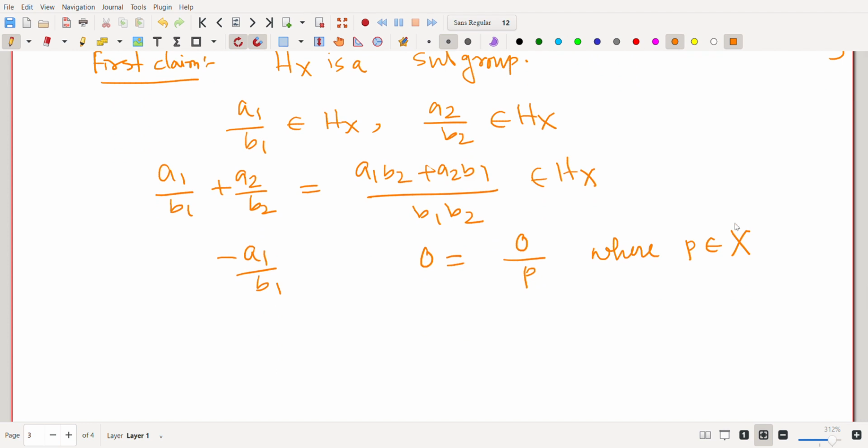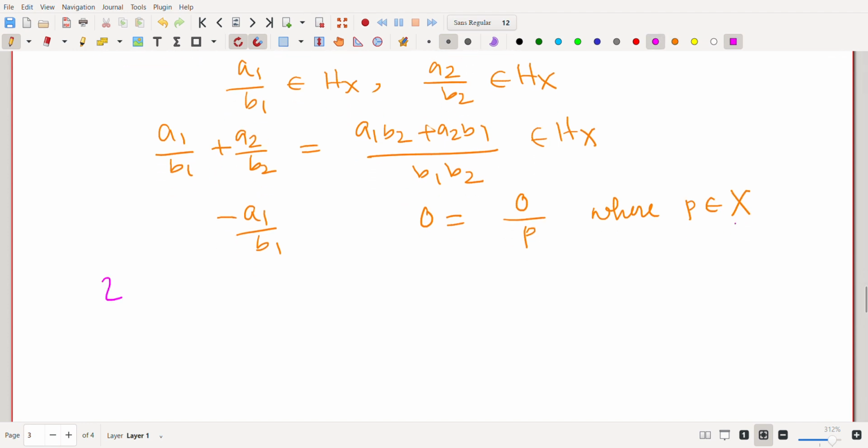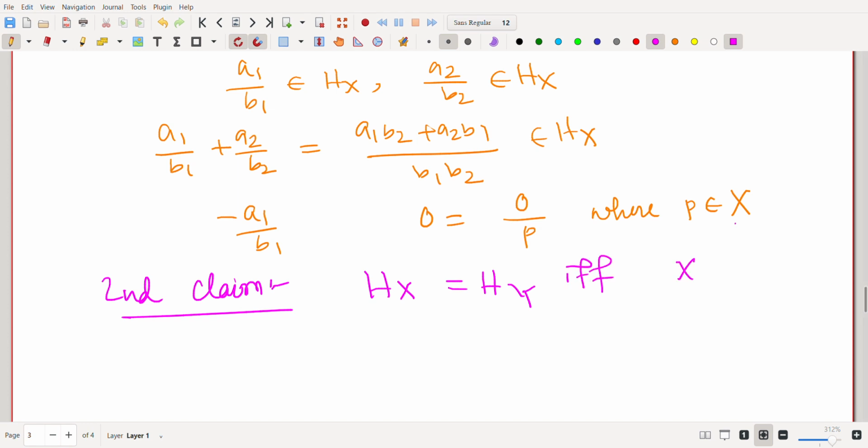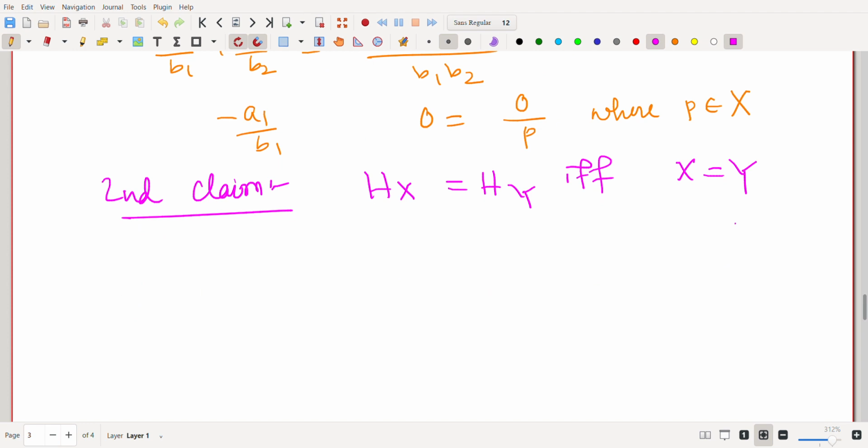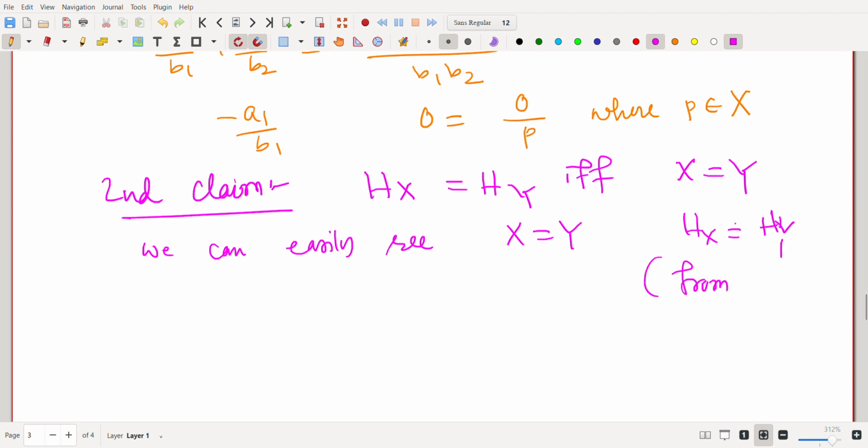Now the interesting claim is the second claim: H_X equals H_Y if and only if X equals Y. We can easily see that if X equals Y, then H_X equals H_Y from the definition.